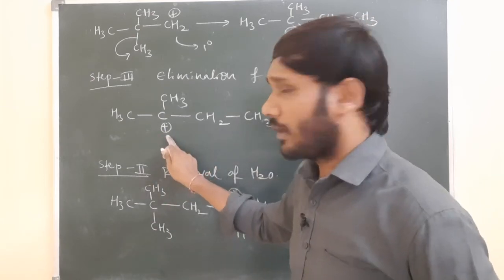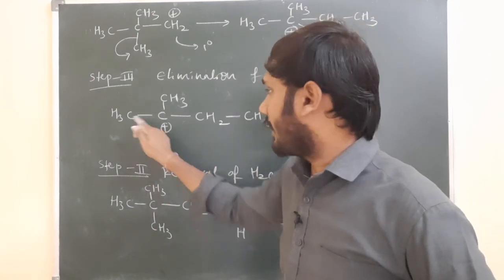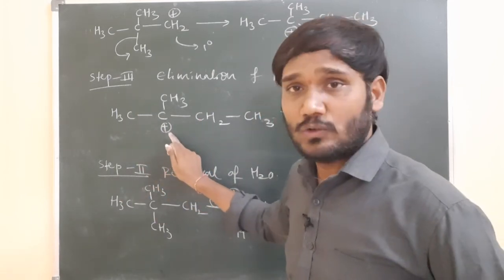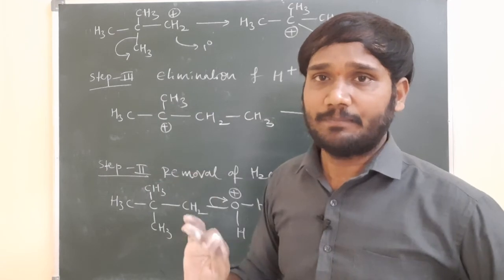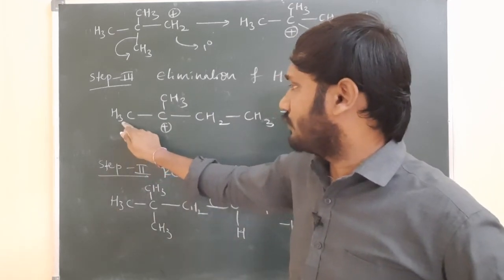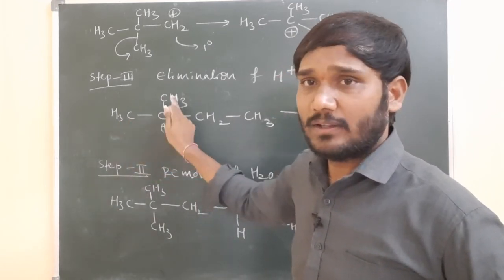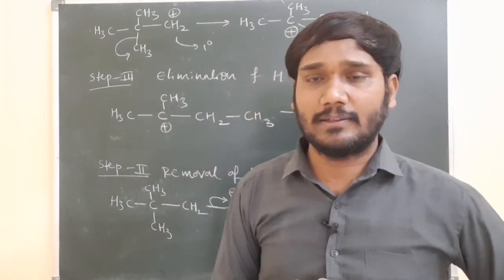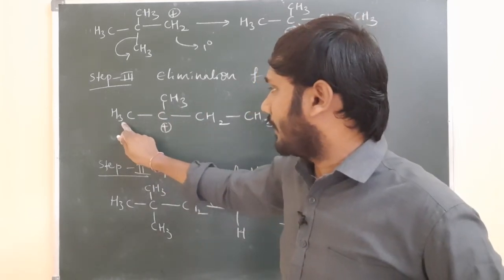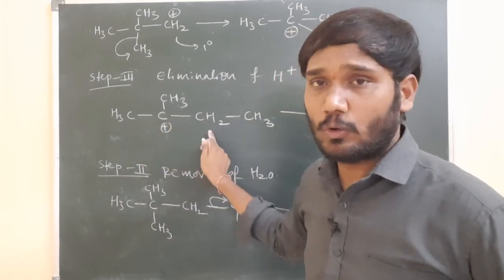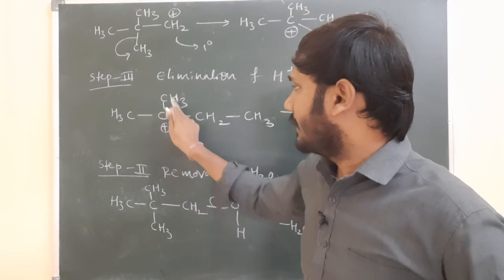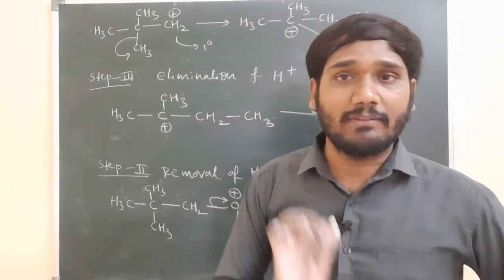So this is the carbocation, and towards this carbocation, left side one carbon, right side one carbon is there. This carbon is having the positive charge, meaning it requires electrons. At the time, either this carbon containing hydrogens, this carbon containing hydrogens, this carbon containing hydrogens can give the electrons. But how many hydrogens does this carbon have? 3. Here 3. Here what? 2. According to Saytzeff rule, the hydrogen is eliminated from the carbon which has fewer hydrogens.